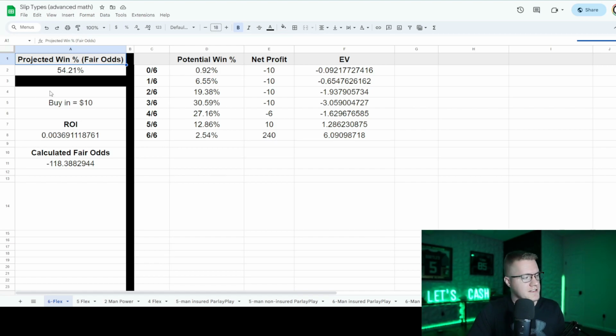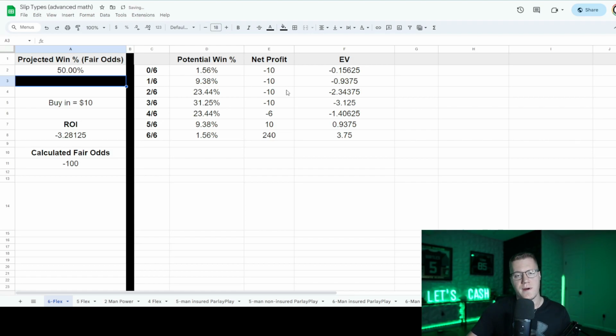So let's assume that I am a casual sports bettor and I'm hitting on 50% of my legs. Generally speaking, that's the average sports bettor. They're only hitting at a coin flip chance per leg. So let's assume I'm hitting at a 50% hit rate per leg. I'm losing $3.28 per slip, for every $10 that I'm putting on that slip long term, if I'm only hitting at a 50% hit rate per leg, right?